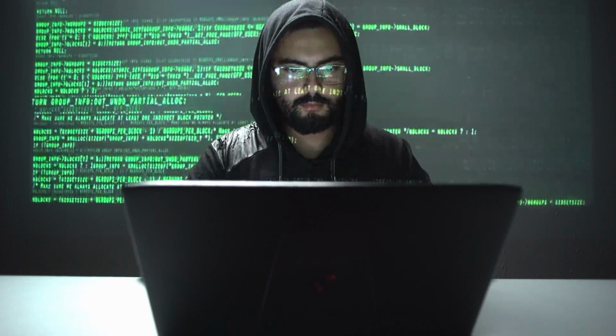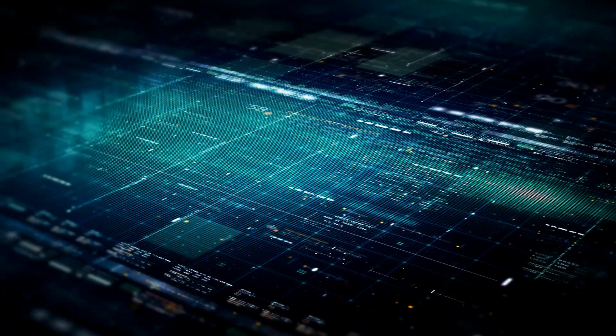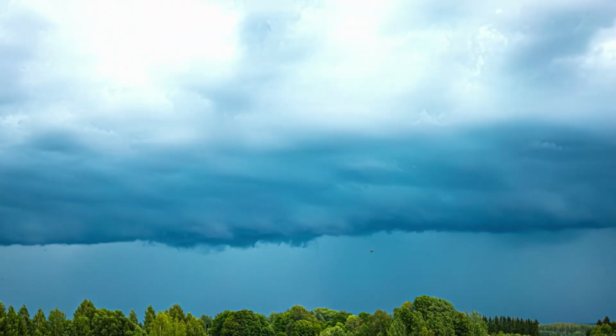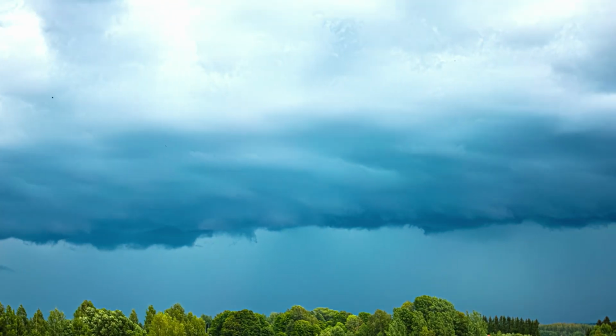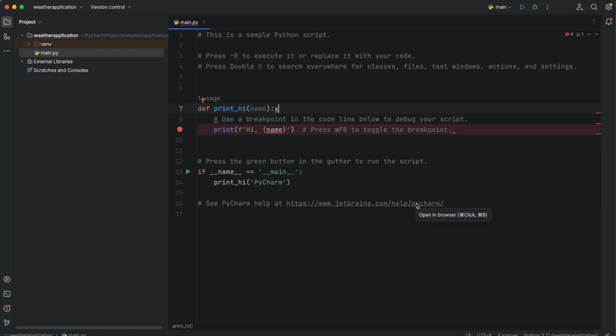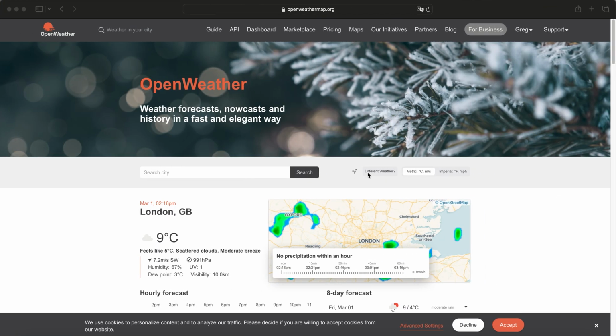Hello everyone, today we are going to build a weather application in Python. What will we need? Only Python with an extension library like requests, and also OpenWeatherMap.org. First of all, if you would like to follow along, you should go to OpenWeatherMap.org. I will provide the link in the description section.